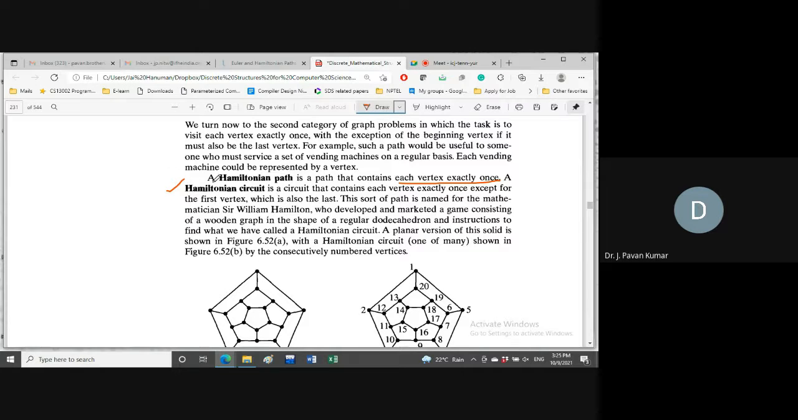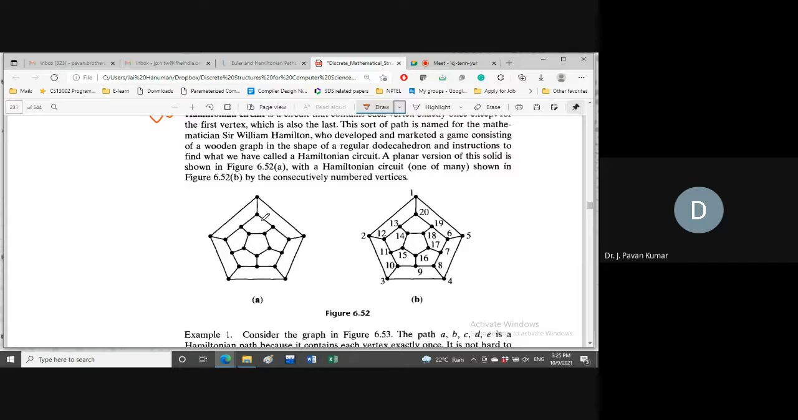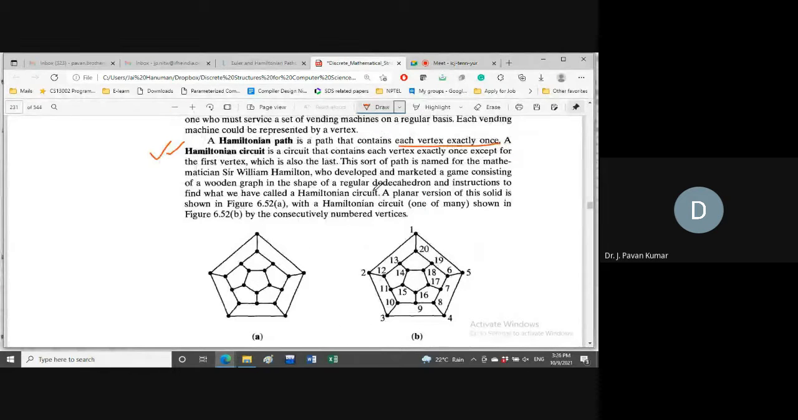If a graph contains Hamiltonian path, that graph we call it as traceable graph. If a graph contains Hamiltonian circuit, that graph we call it as Hamiltonian graph. And for this particular graph, which is famous, this will be referred as a regular dodecahedron.